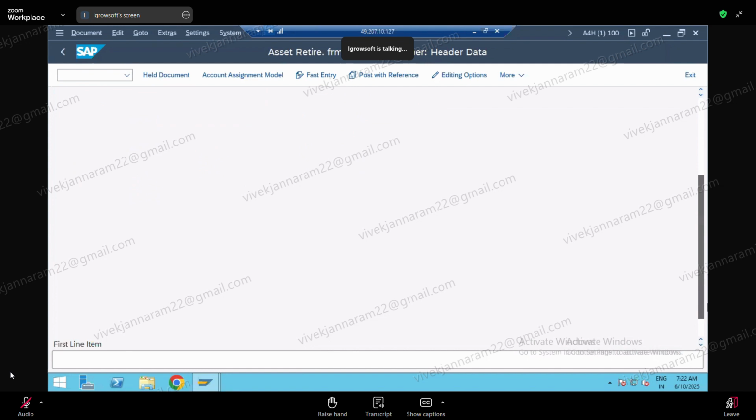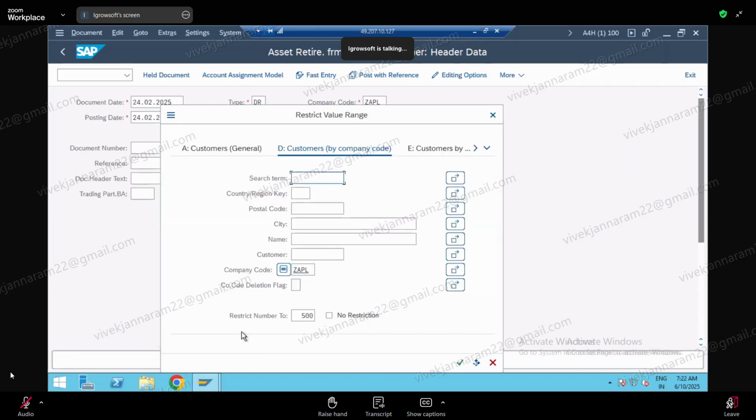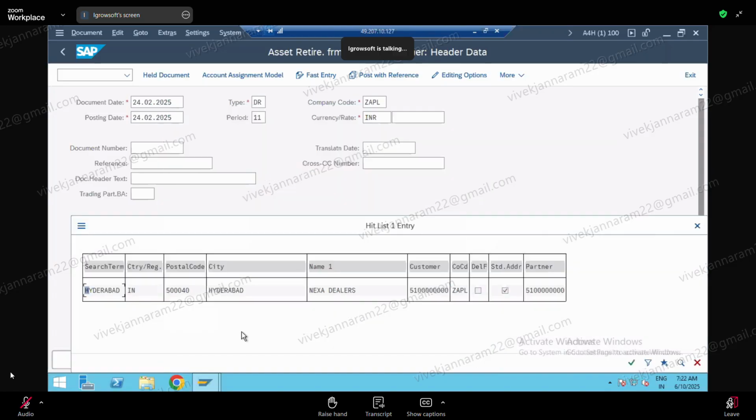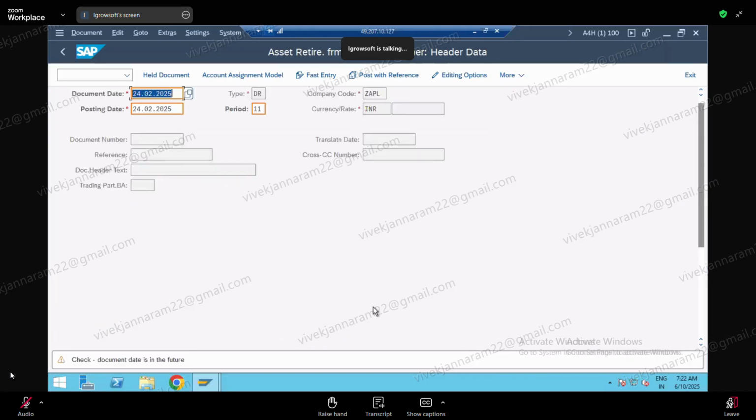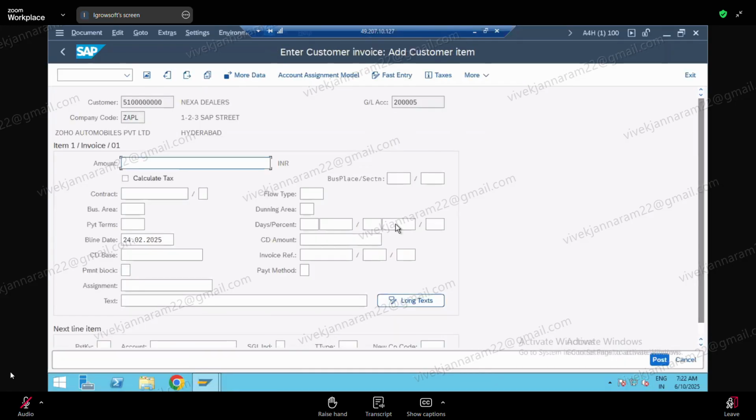Retirement process. Same process, guys. So 01. What is it? Customer, no? Who is our customer now? Am I using BP anywhere here? BP is coming anywhere? No, it is all pure customer, right? Yeah, so next dealer here, BP name also not coming, a partner number is coming here. So select the customer. Okay, press enter. Document date is in future, I know. Next. Now amount, how much we are selling. Suppose if I am selling with customer, 3,10,000. Okay.